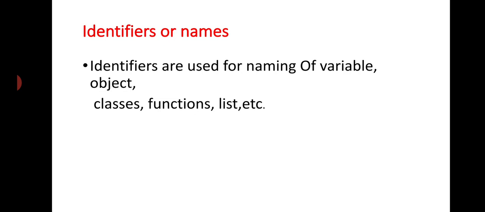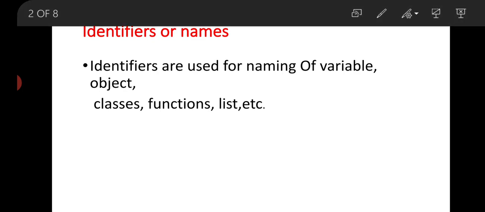Identifiers are names. Identifiers are used for naming of variable, object, classes, function, list, etc. That means if you want to write a name for anything like a variable, an object, class, function, list, dictionary, tuple, etc., then you have to use an identifier. For example, suppose that I am going to define a variable. Suppose that a is the variable. Now what is the value of a, suppose that we have taken 50.